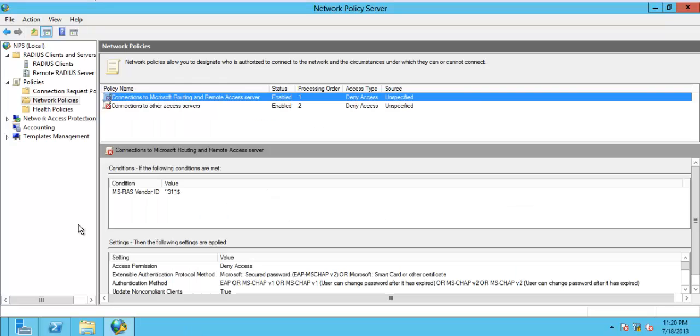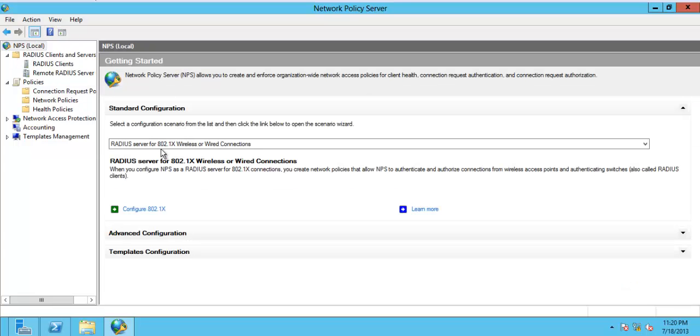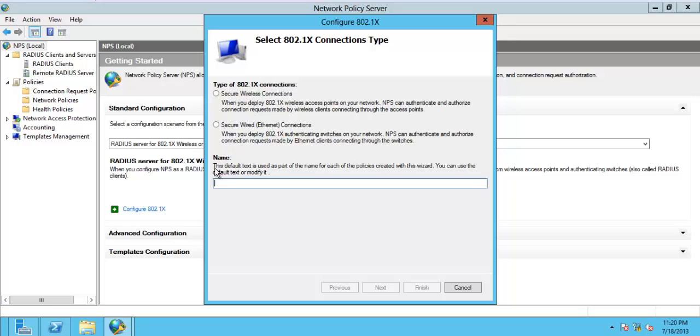So we'll go to the server side over here, and NPS over here. We'll configure a new one. Just click secure wireless connection.